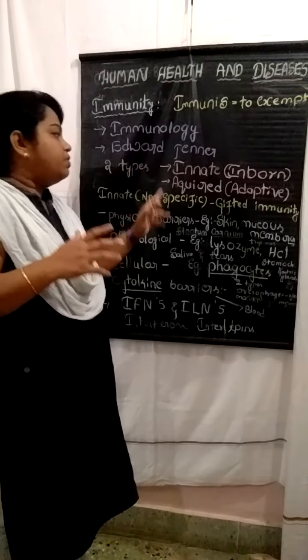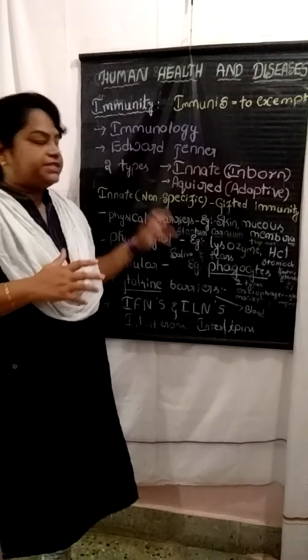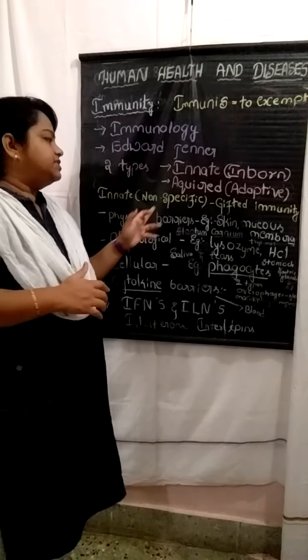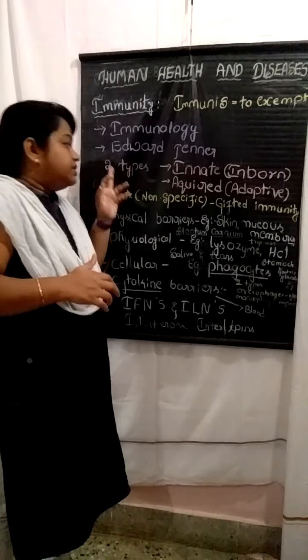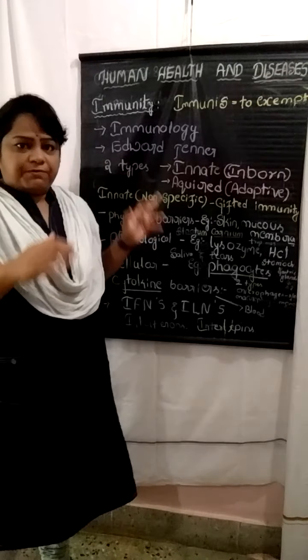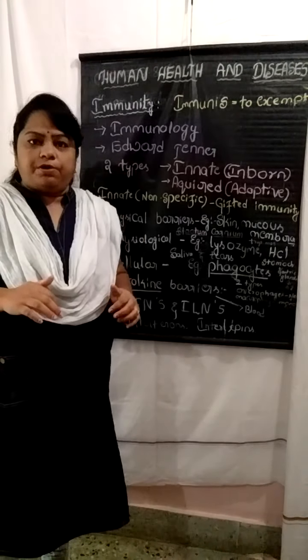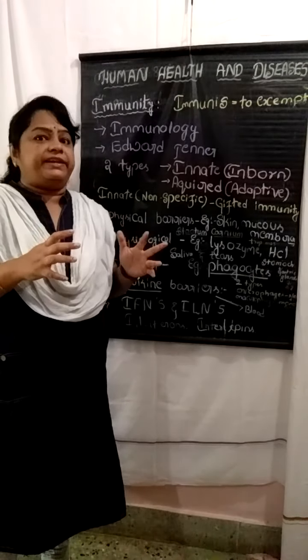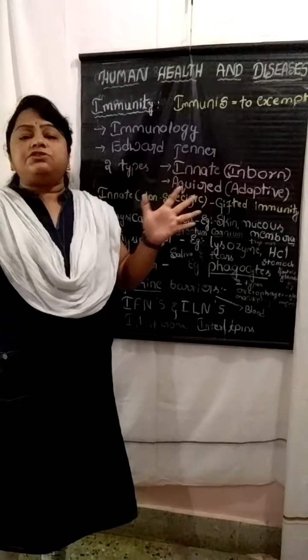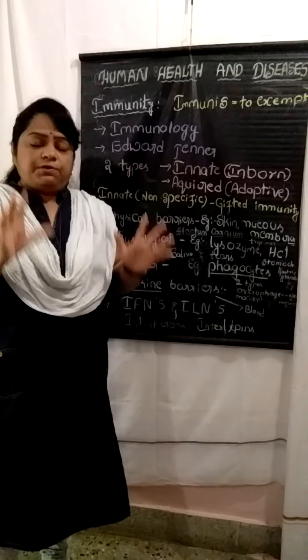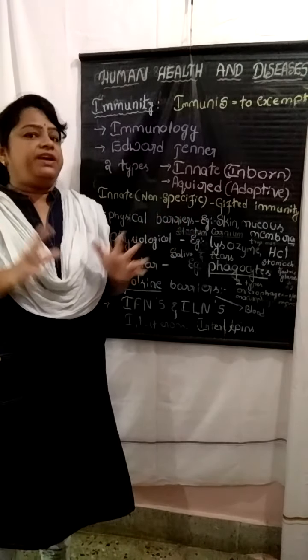This is also referred to as non-specific. Why is it referred to as non-specific? This power present in our body fights against different kinds of microorganisms present in our surrounding environment.